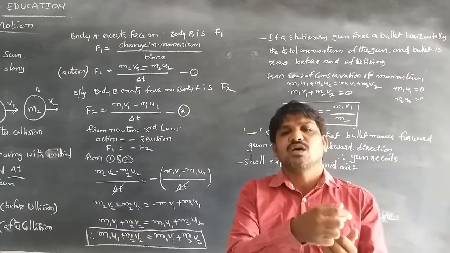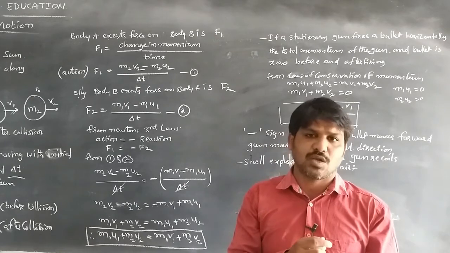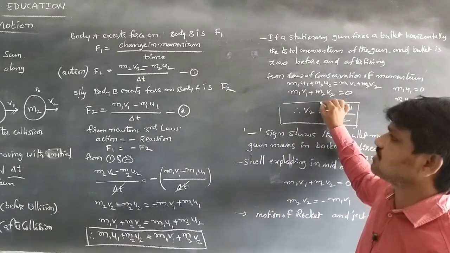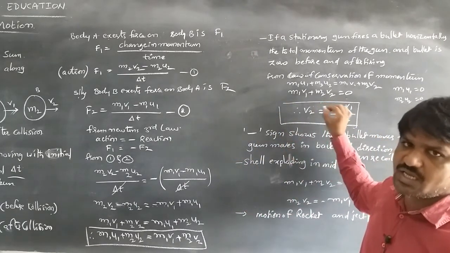That is, the gun recoils. That is one of the applications of the law of conservation of linear momentum.